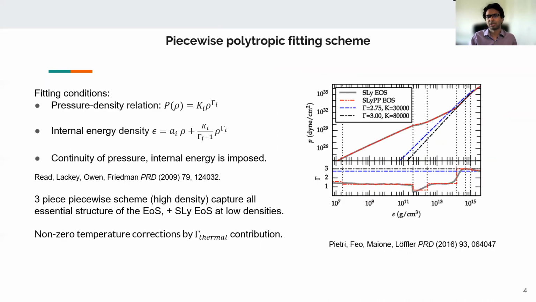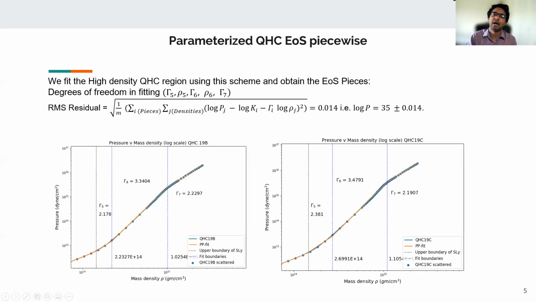For our simulations, however, we take that equation of state and adapt it in a piecewise polytropic fashion, similar to Read et al., but not identical to their scheme. In particular, we allow for a few more degrees of freedom in the densities.